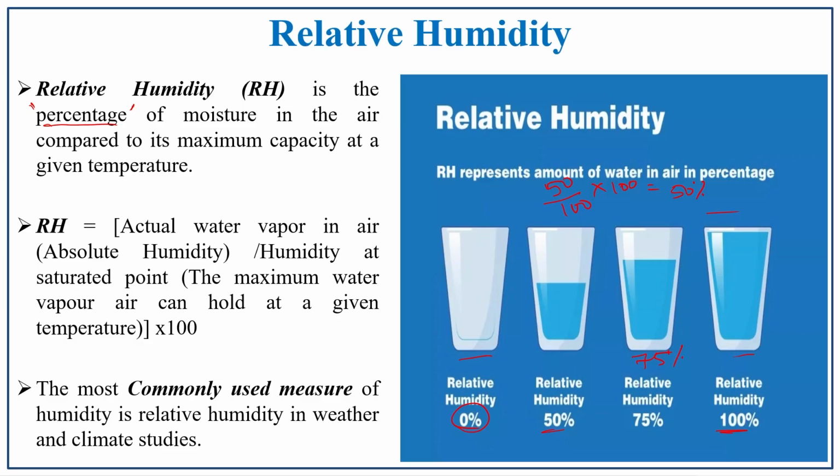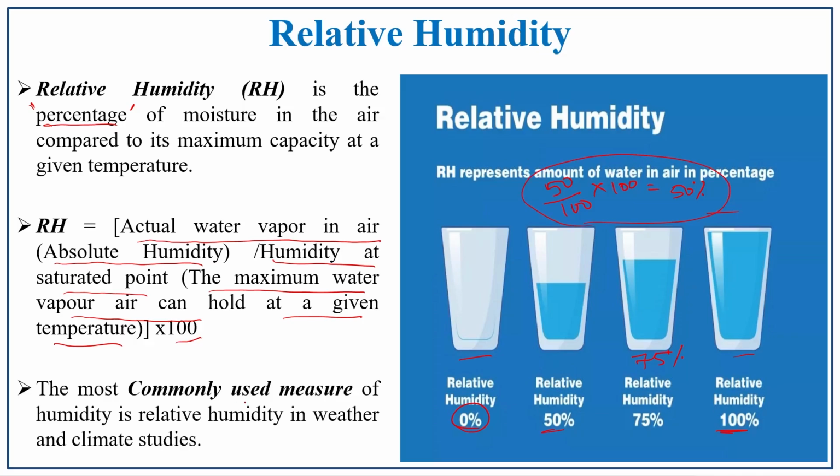For example, the next one, the actual amount of water vapor, what is that? As we have previously discussed, it is the absolute humidity, divided by the humidity at the saturated point. What is the saturated point? That is the maximum water vapor air can hold at a given temperature. In a given temperature, how much water vapor can maximally be held? That is considered to be the saturated point. So, it is multiplied by 100. What process have we done here? That is explained here in the second paragraph.